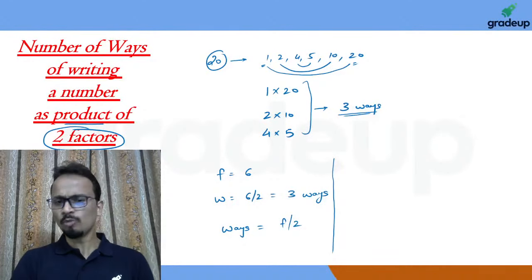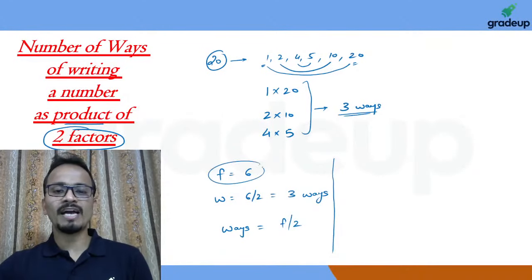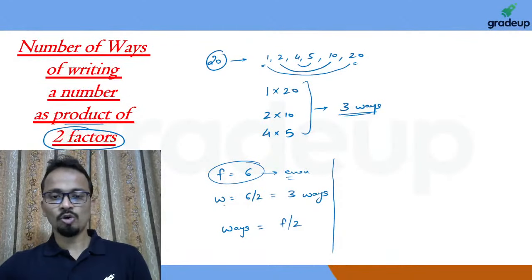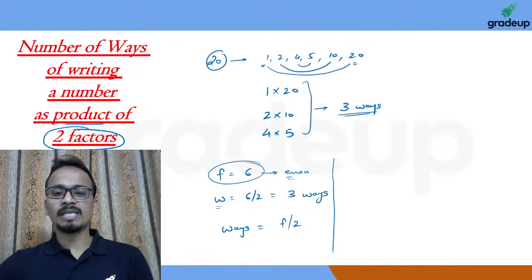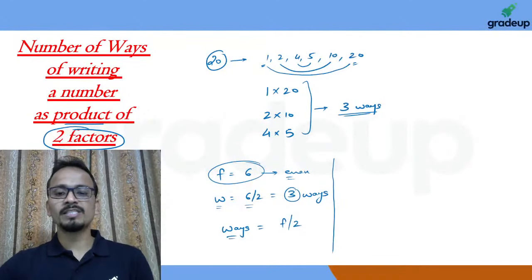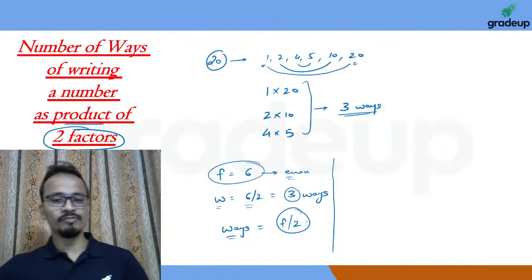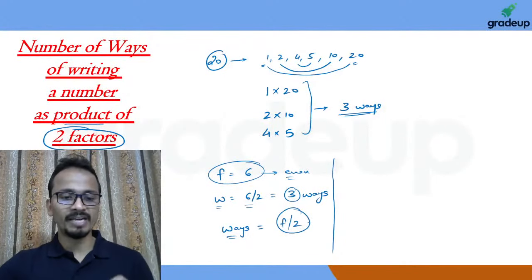Okay. So now nobody is asking any question. I have one question. Now here the number of factors, this value, is an even number. So to calculate the number of ways, I have just divided this number by 2 and I've got the answer. So the number of ways is number of factors divided by 2.